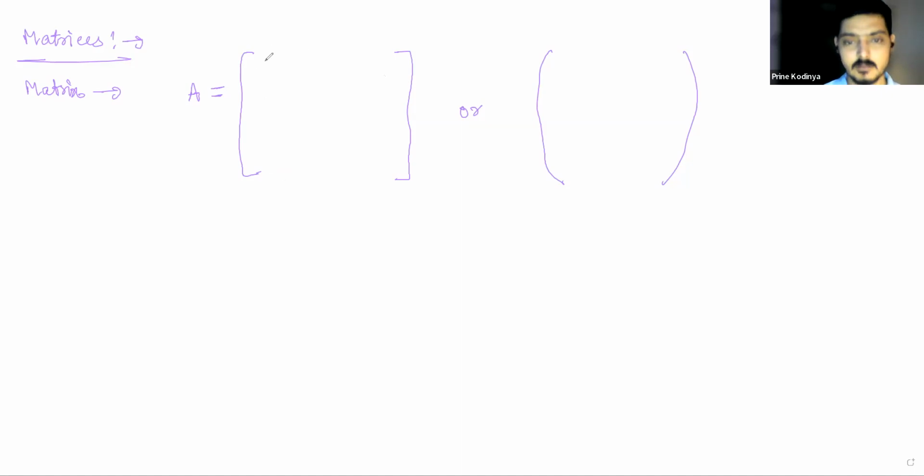So let's say, for example, I'm writing a matrix 1, 2, 3, 4, 5, 6, 7, 8, X. This is a matrix A. Right? Now let's understand what are these horizontal rows and what are these vertical rows. So I can see these three rows.